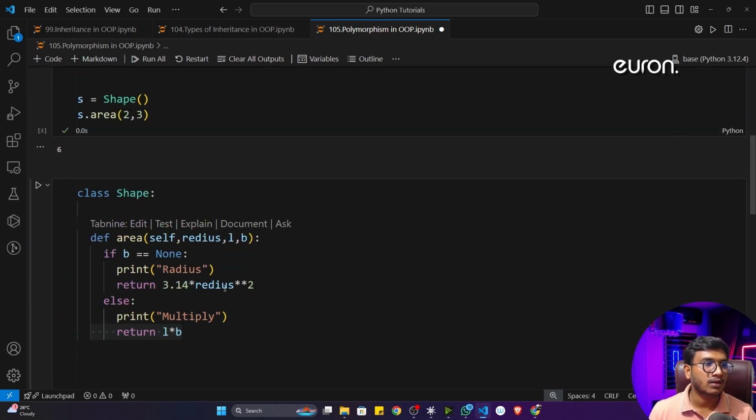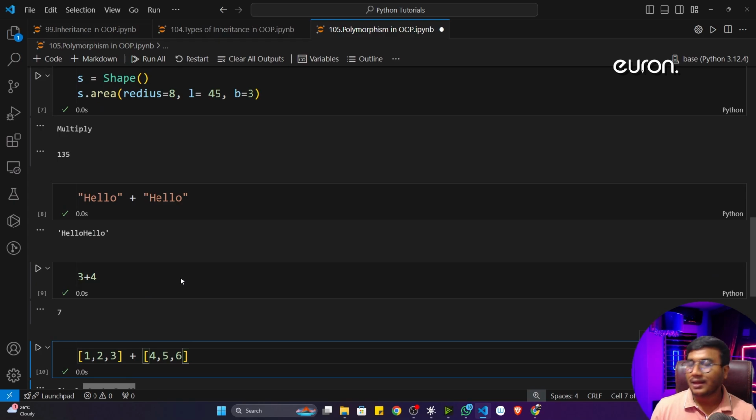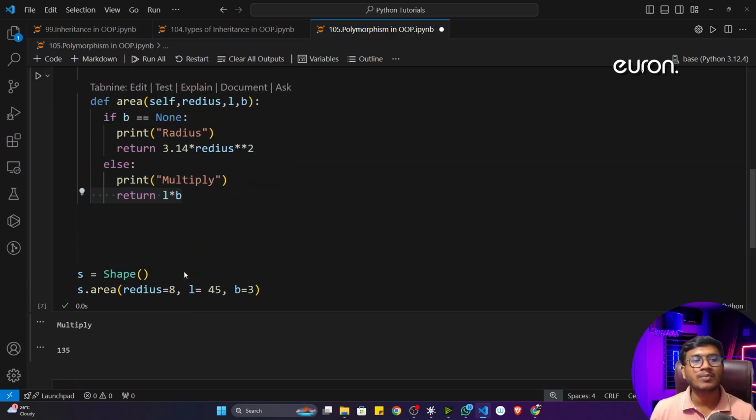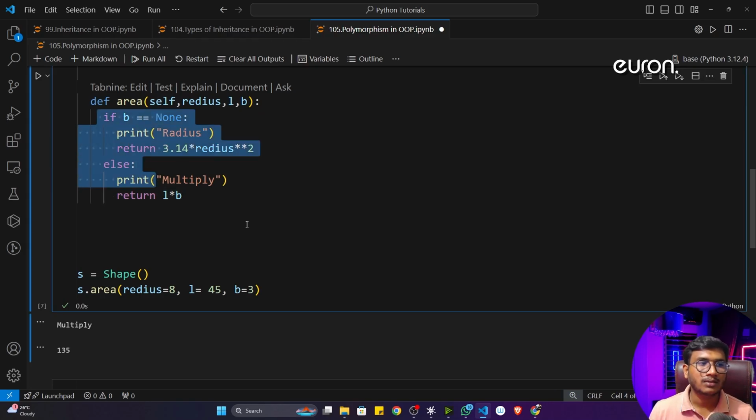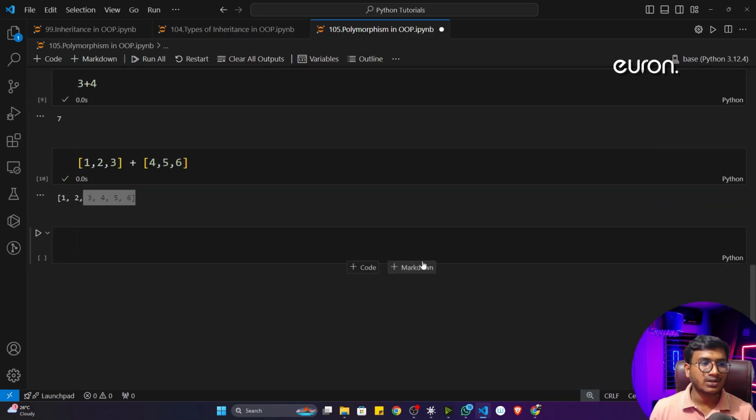This is again called polymorphism inside OOP. But again, I'm telling you, polymorphism is not a concept inside Python. We can somehow manage the situation with the help of some conditions, but in other programming languages you can use this concept directly. I just wanted to let you know, because if someone asks you this question in an interview, you will be able to give the answer properly. So this is all from this video. I hope you like it.